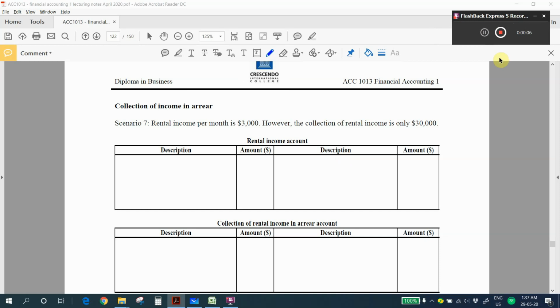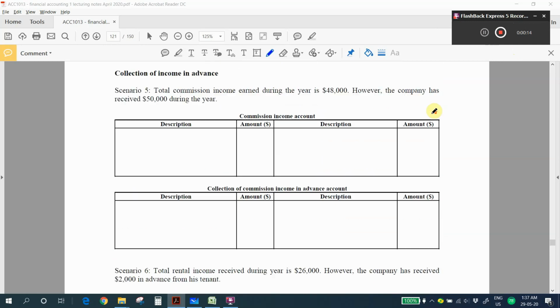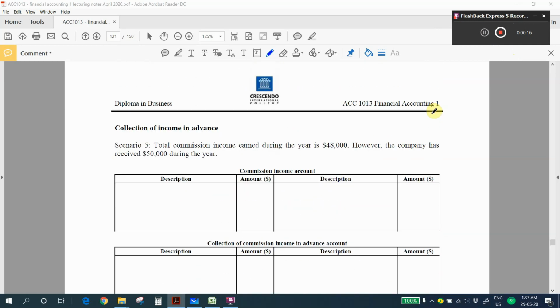So in this section, we are going to learn the concept of income, which is collection of income in arrear and collection of income in advance. So we start from in advance. So this is scenario 5. In this scenario 5, let's see what happened.